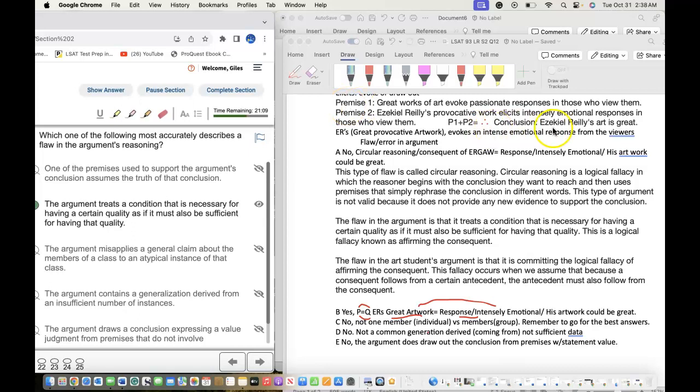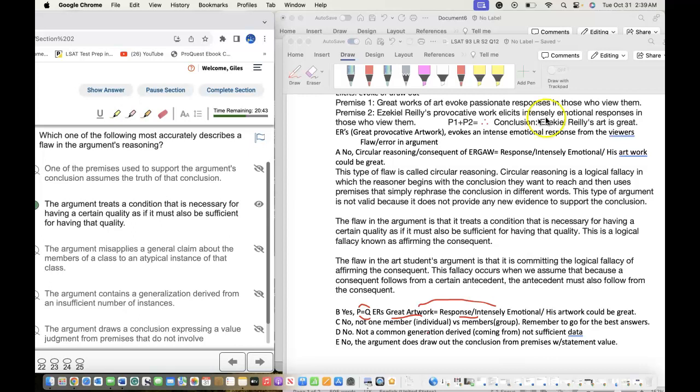So basically what you're saying is that the artwork is great based on having a passionate response and also having a provocative work elicit intensely emotional response, which is not necessarily true. You don't have to have those qualities to make it great artwork.